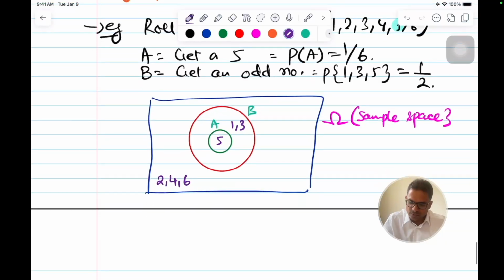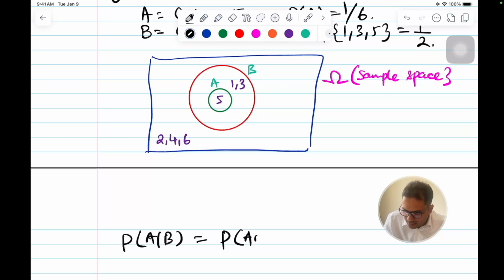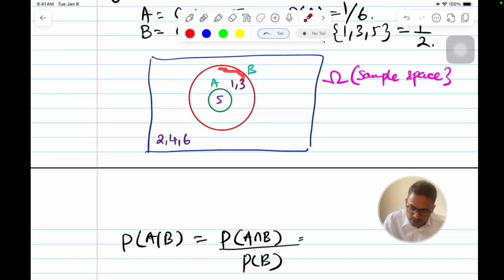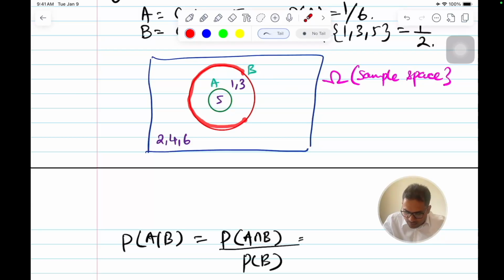Now let's put it in the formula. P of A given B is equal to P of A and B over P of B. Since B has happened, this is our only world. Earlier, in the whole sample space, the probability of getting 5 was 1 by 6. But after the new information that the number is odd, our sample space has decreased.